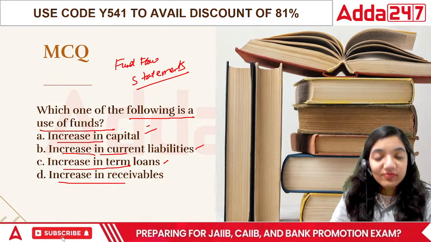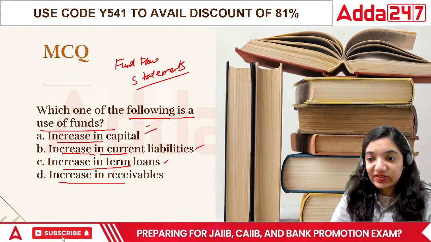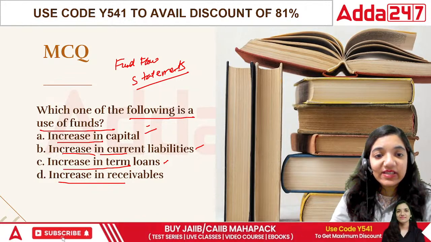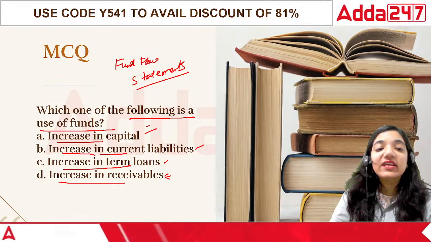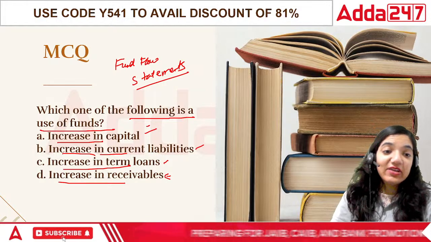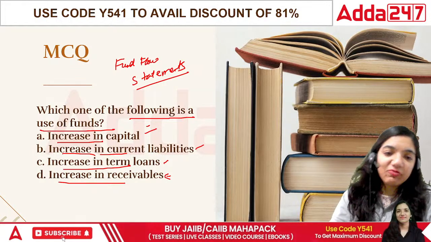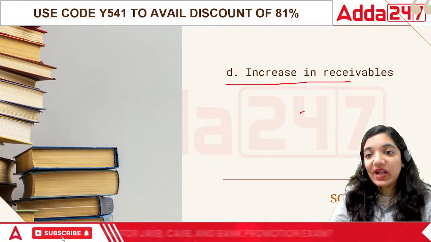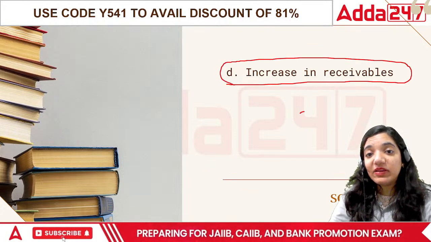We haven't utilized it. And then comes the last one, increase in receivables. People haven't paid us yet, they are yet to pay us, right? So the answer is increase in receivables, because we are giving them a credit period, isn't it?